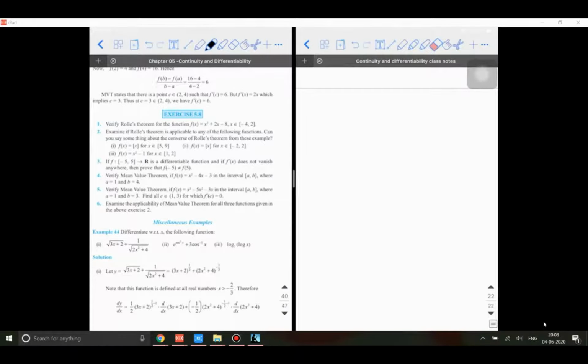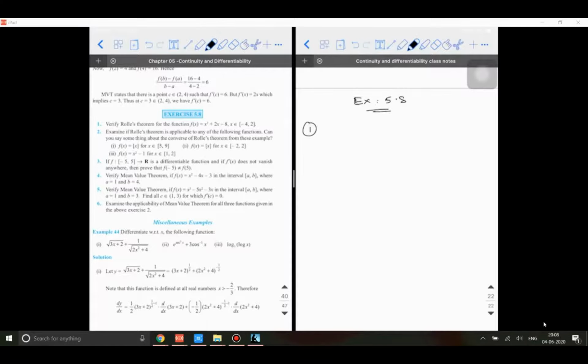Can we try 2 more problems? Then we can go to the next chapter. I can give you the introduction so that you can practice 2 exercises by next week. So let's do some problems from exercise 5.8. I'll just do one problem which is based on Rolle's theorem, one problem which is based on mean value theorem. Then we'll go to the next chapter.